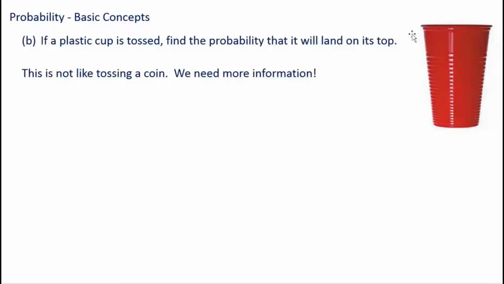We need more information. Is it going to land on the top as often as it lands on the bottom? I would think if I toss this thing, it's probably going to land on its side, a lot, right? If you just toss a solo cup around, it's probably going to land on its side. So we don't really know these probabilities ahead of time. That might remind you of one of our definitions that we talked about, right? Let's keep going.